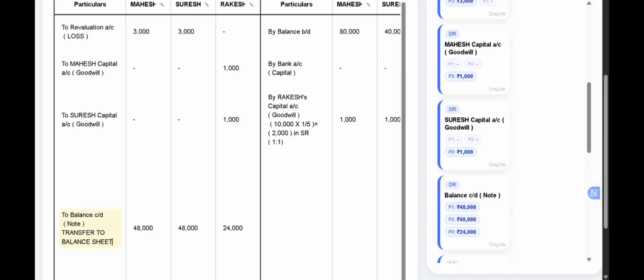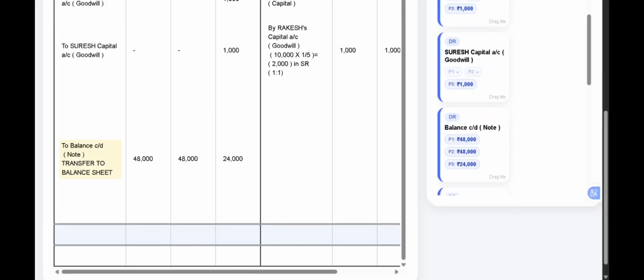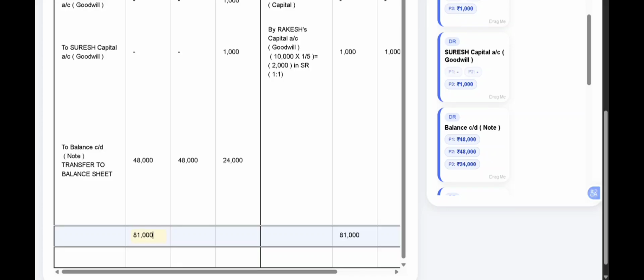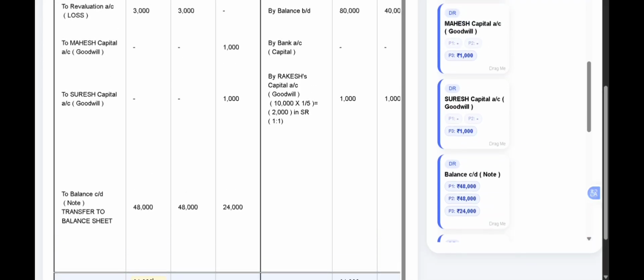So if you see here for Mahesh, the credit side is more. So we are going to write that total on both the sides, that is 81,000 for Mahesh. So here when we compare for Mahesh, on the debit side it is 48,000 plus 3,000, which will be 51,000.